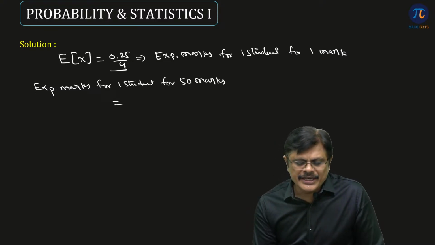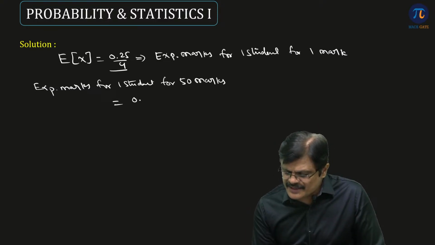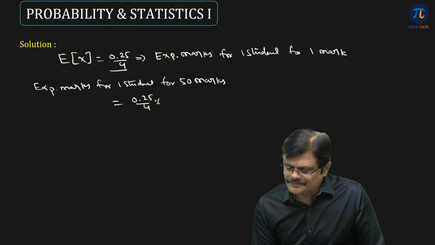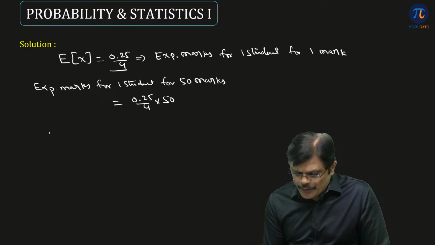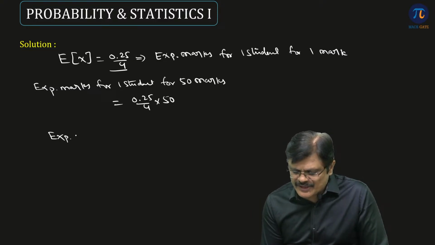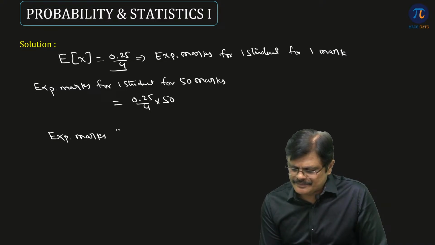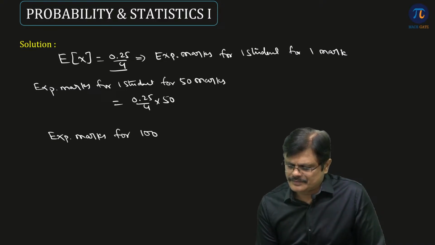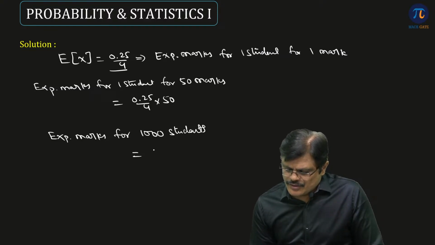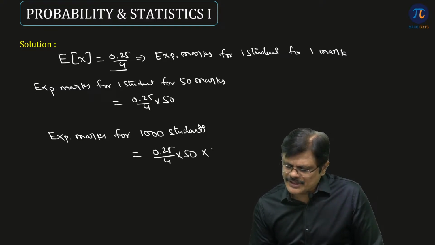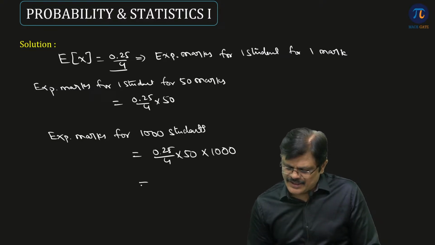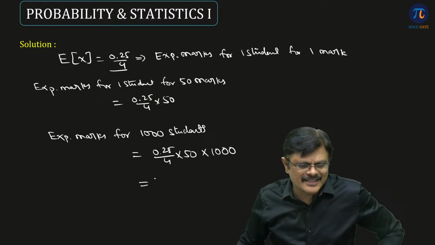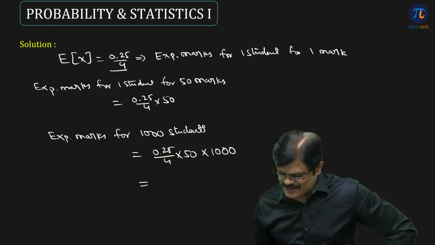So for one question it is this much, for 50 questions it is this into 50. Now you can tell what is expected marks for 1000 students. So one student's expected mark, for 1000 you have to multiply by 1000. So simplify this to get the required answer.